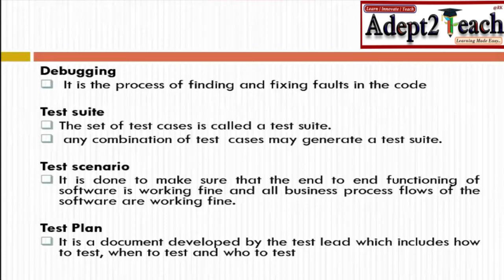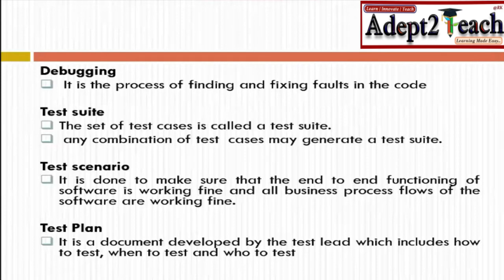Now, another term is debugging. Debugging means when you are finding the fault and you are fixing the fault in the code, in the source code. That is called debugging. So the act of identifying the problems and the act of fixing the problems is debugging.